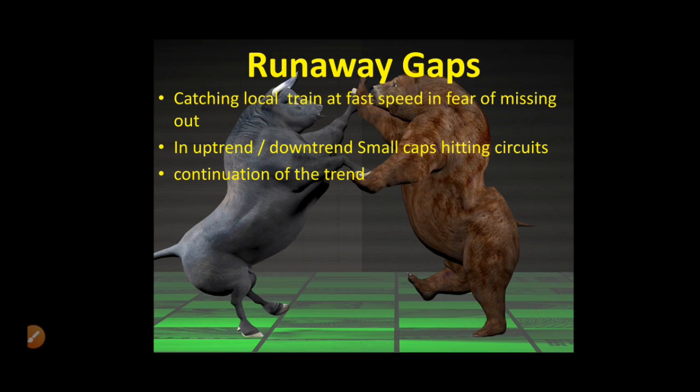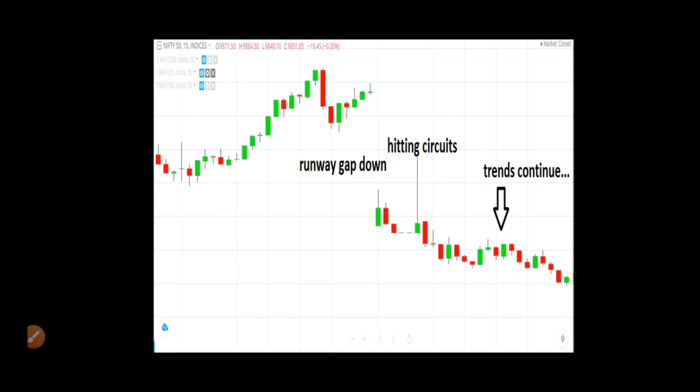The next one is the runaway gap. This gap happens more or less in gap down and gap up trend strategies. It is a continuation of the trend, and it happens at unusual times. It might not happen after the formation of a channel or something like that; it might happen in an unusual market. Let's see some examples. Here this one is a runaway gap down.